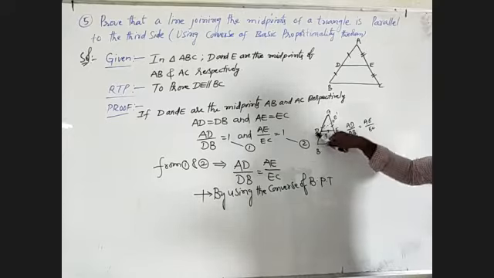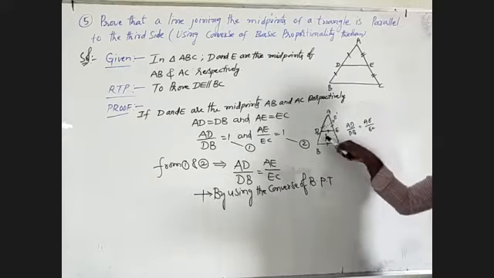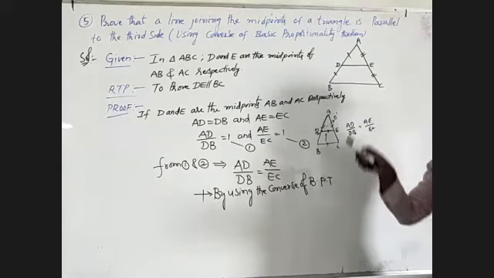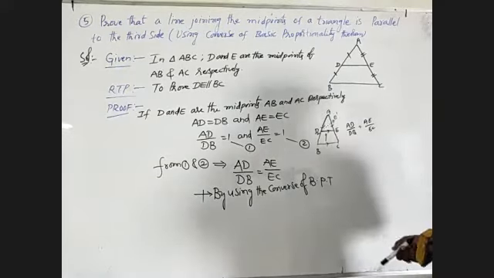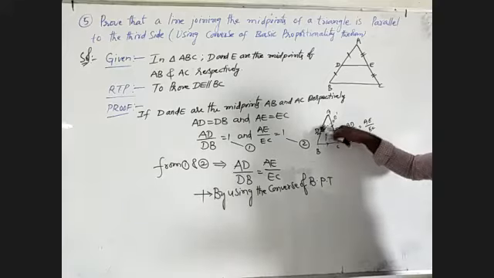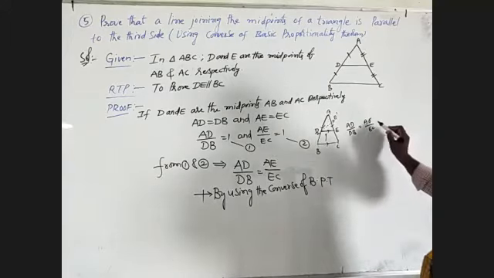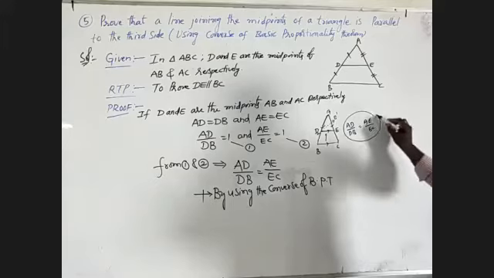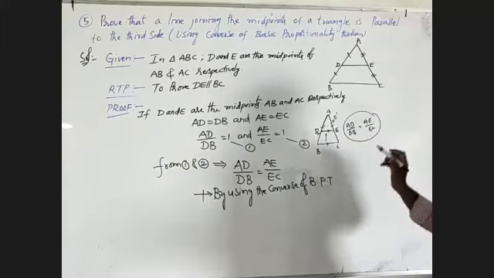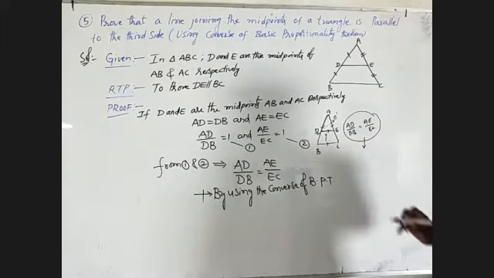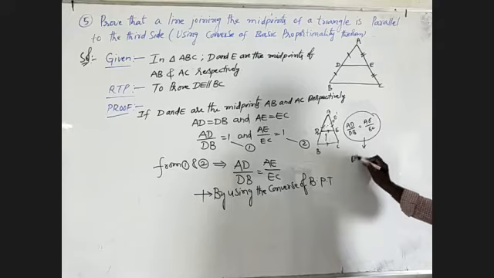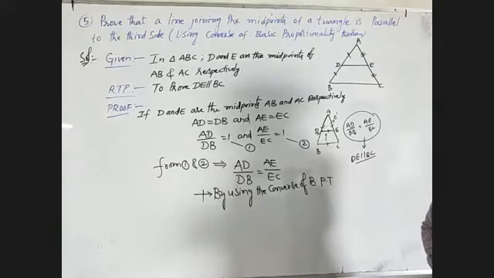DE is parallel to DE dash. Why? Because DE and DE dash coincide. Coincide means DE dash is also parallel to BC. And if the condition AD by DB is equal to AE by EC is satisfied, then DE is parallel to BC. That is the converse of the basic proportionality theorem.